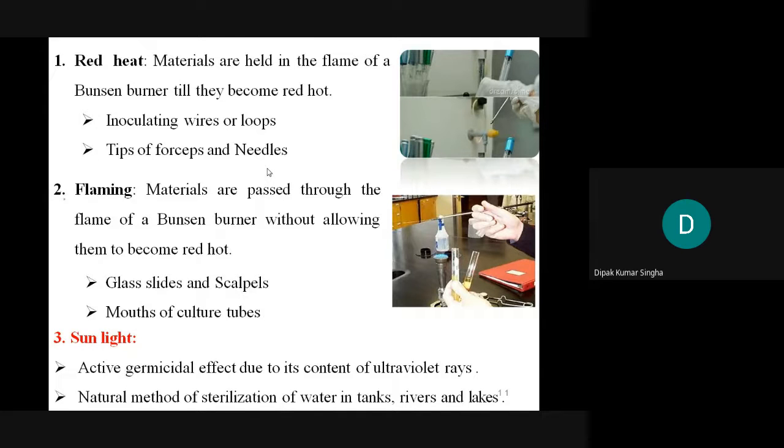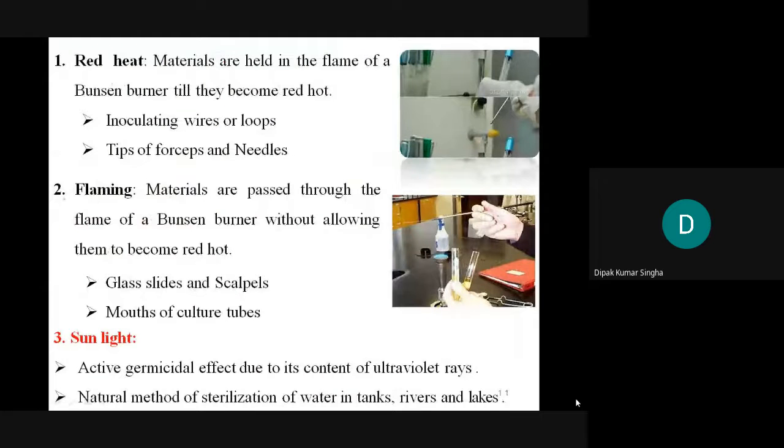Okay, and the mouths of culture tubes or conical flasks will be sterilized by flaming. Just touch them with the flame, not constantly attached to the flame like in red hot. That is the difference between red hot and flaming. I think in the practical you can see it. The mouth of the test tube is just placed near the Bunsen burner to sterilize it, or the glass slides where staining is done. Clear? Hello?